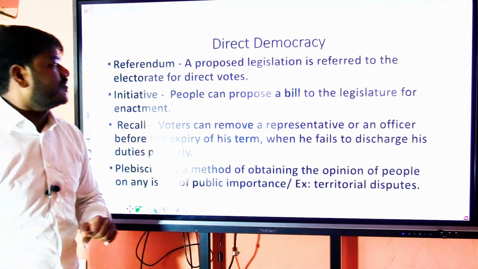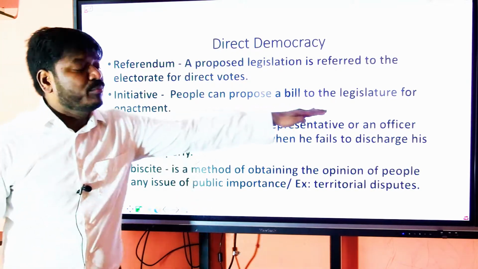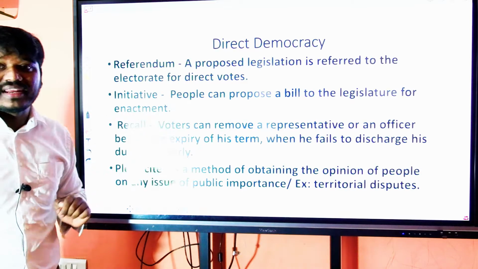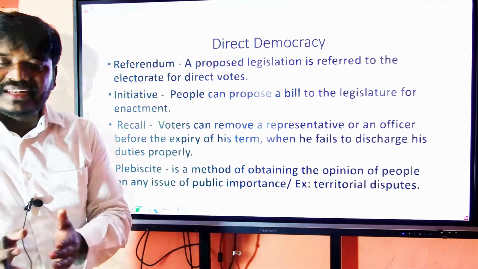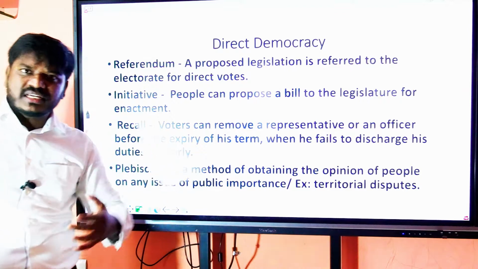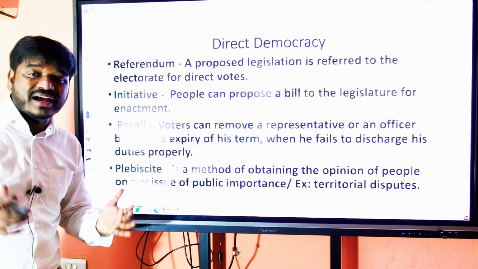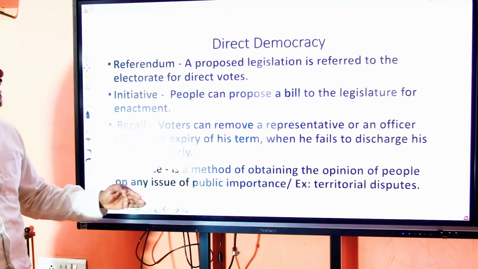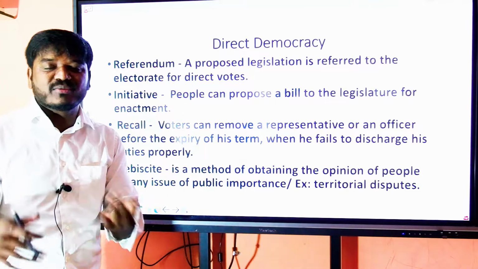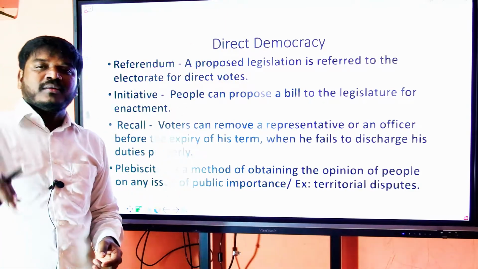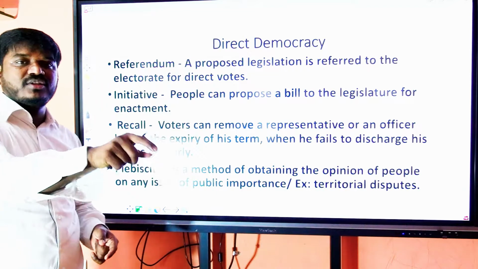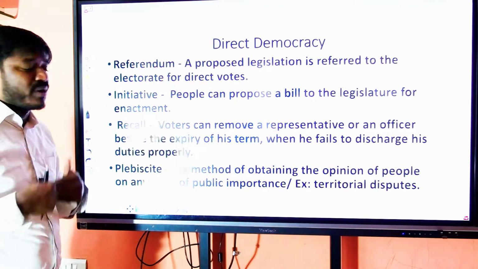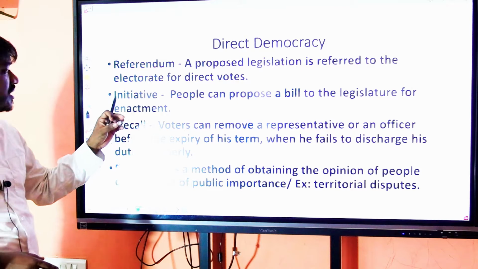Then, initiative. People can propose a bill to the legislature for enactment. Whereas in India, we have a legislature, we have political parties, we have representatives who will propose. The bills may be private or public, but they need to be the members of the parliament or the members of the house to propose. But in direct democracy, it is not so.